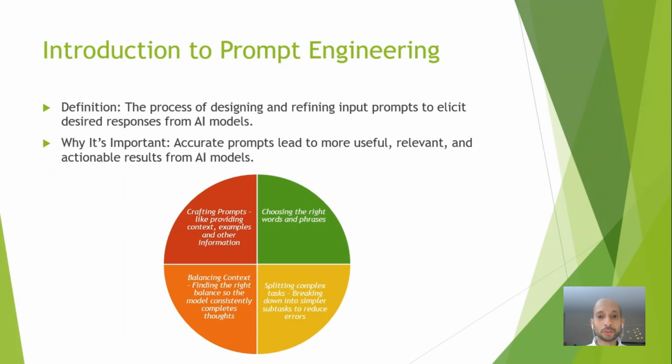In this, choosing the right words and phrases plays a key role as processing is going to be based on this input. There should be a clear balance so the model will be consistent and it won't overfit or underfit. The key step is to break complex tasks into simpler subtasks without overloading the model.